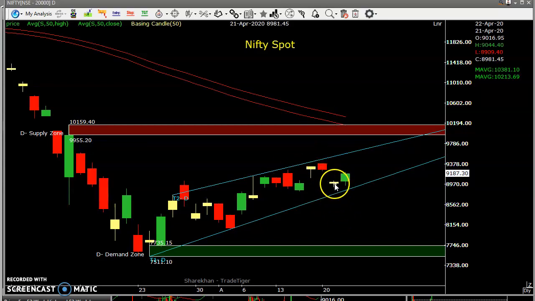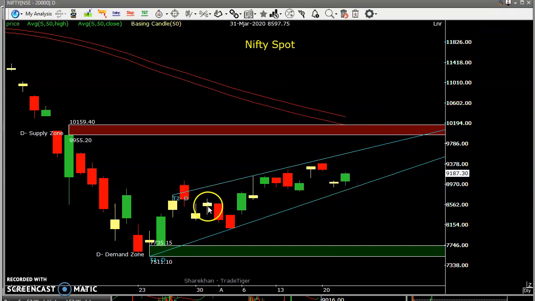Once the basic candle forms and the next day the price moves above this basic candle, you can buy and keep a stop loss below the candle and aim for higher targets. So that is the beauty of this basic candle.